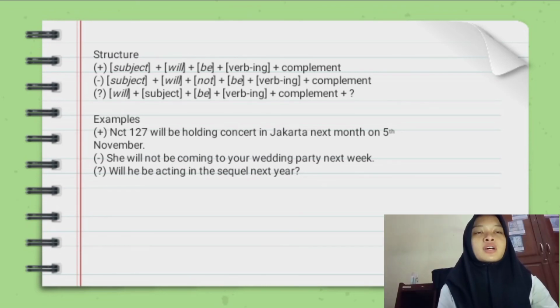Structure. Positive: subject plus will plus be plus verb-ing plus complement. Negative: subject plus will plus not plus be plus verb-ing plus complement. Interrogative: will plus subject plus be plus verb-ing plus complement. Example. Positive: NCT 127 will be holding a concert in Jakarta next month on 5 November. Negative: she will not be coming to your wedding party next week. Interrogative: will he be acting in the sequel next year?